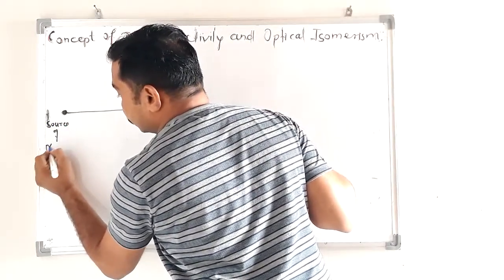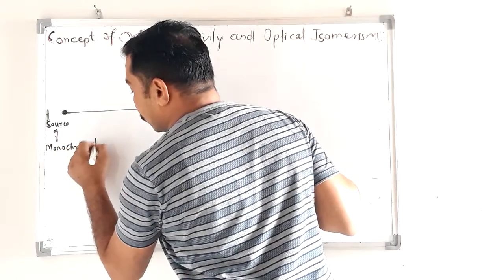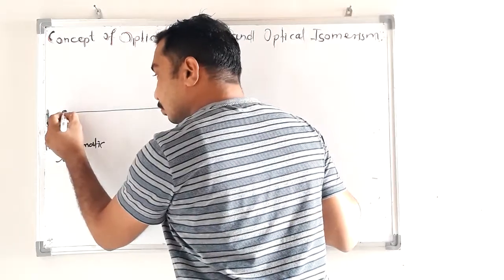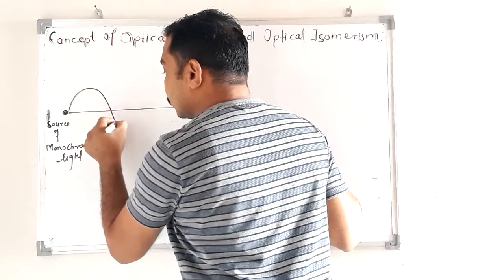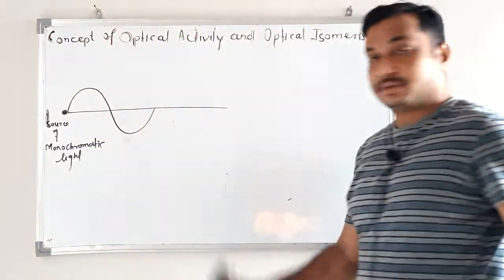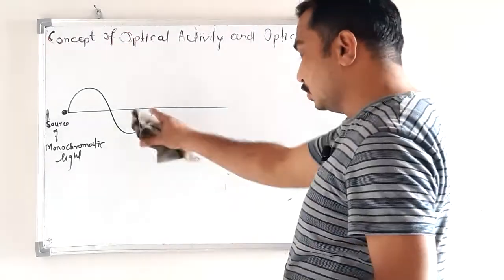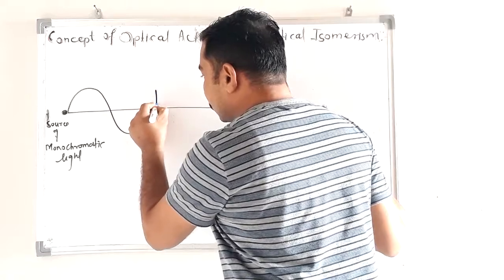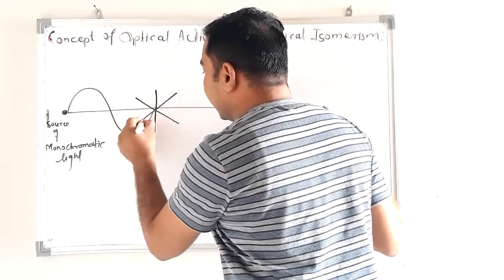Monochromatic light means single wavelength, like this. And what is the property of these waves? Any point on this wave has vibration in all possible directions.